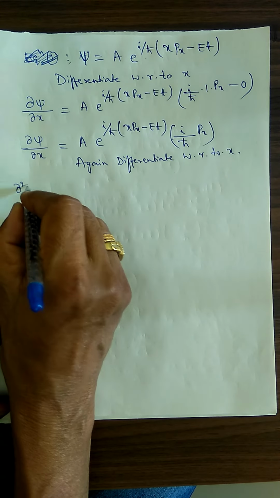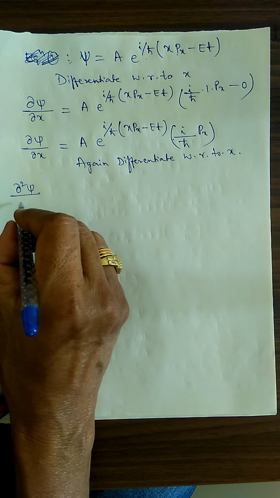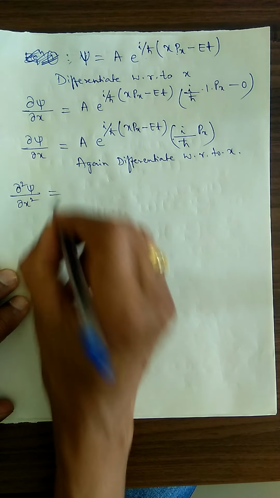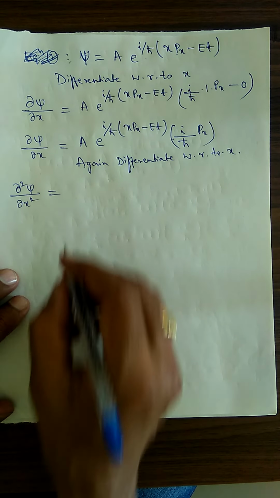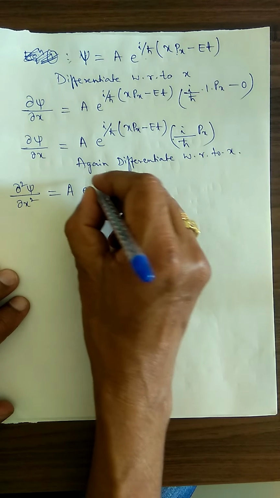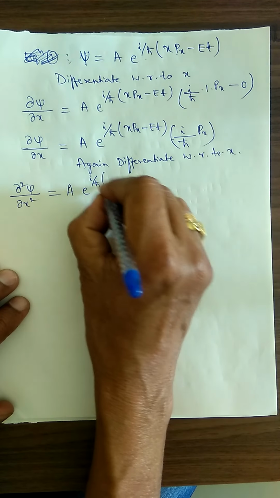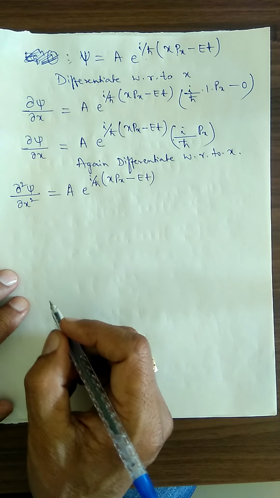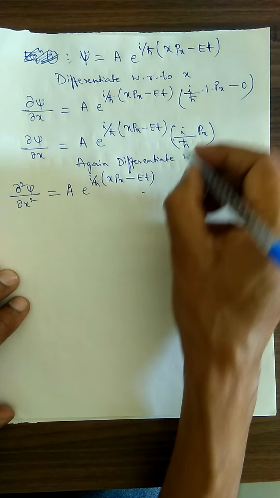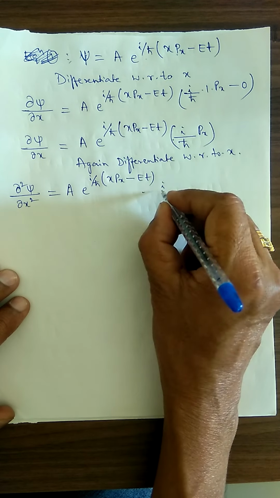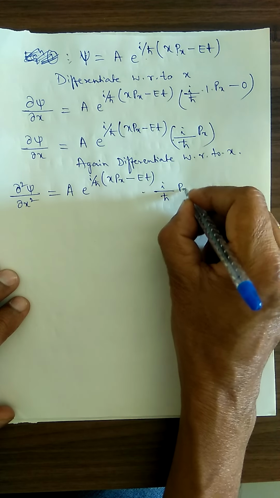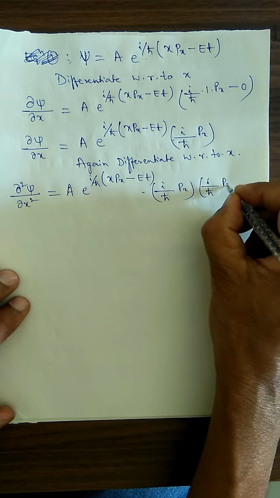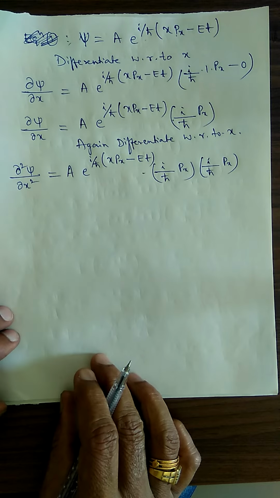Therefore, del square psi divided by del x square, the second order derivative, is equal to A into e to the power i divided by h cross (x px minus Et) multiplied by this number. This number is i divided by h cross px. Again you will get this, i divided by h cross px. This into